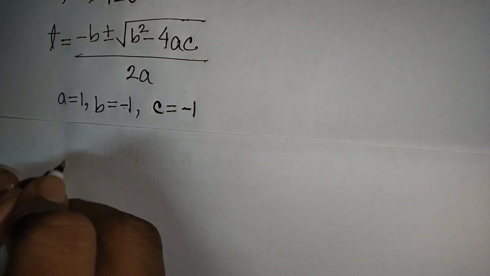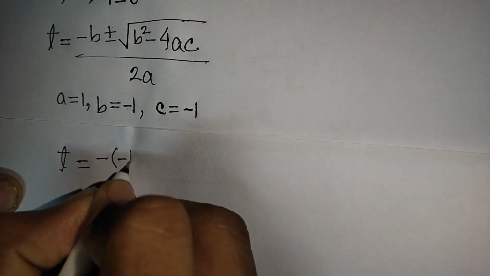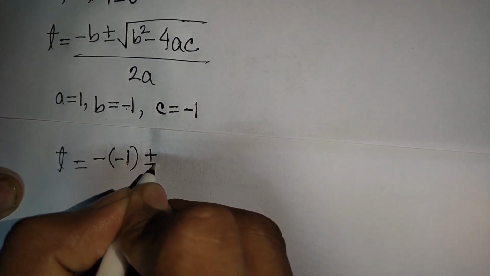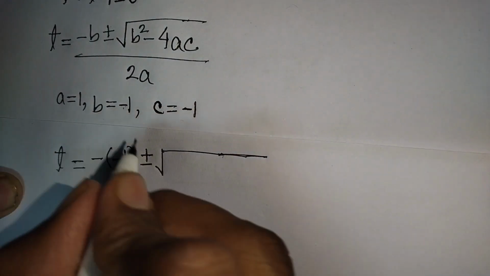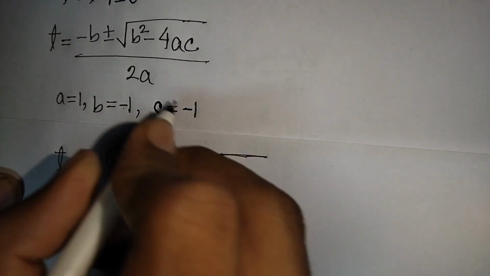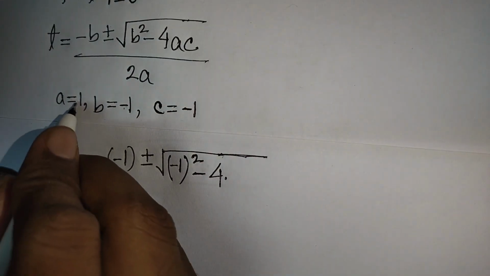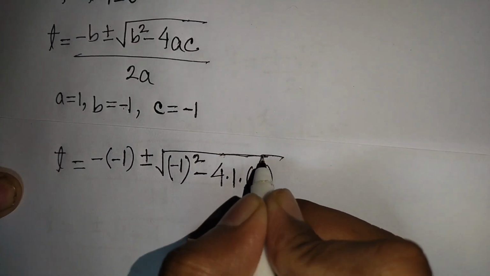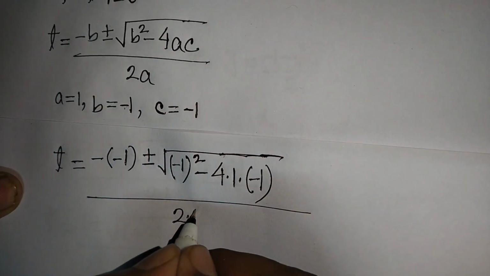Now t will be equal to minus b, that means negative 1, bracket negative 1, plus or minus square root of b square, that means negative 1 bracket square, minus 4 times a, that means 1, times c, that means negative 1, divided by 2 times a, that means 1.